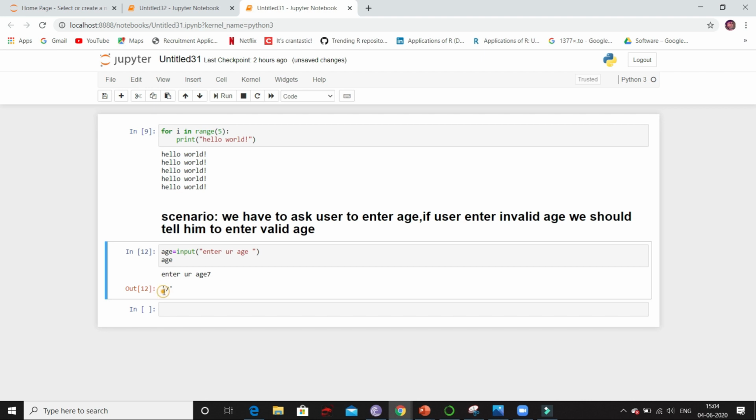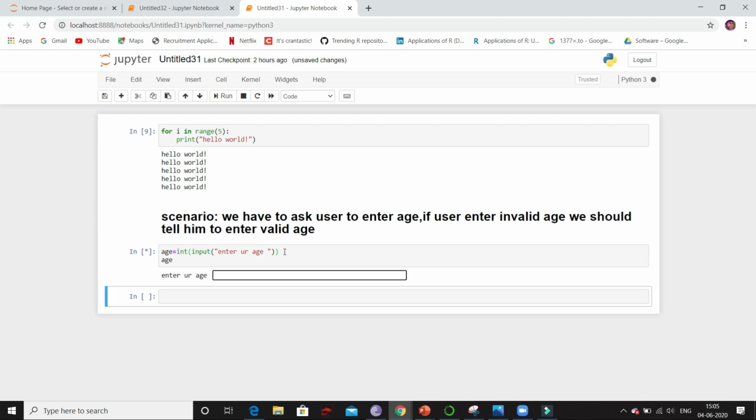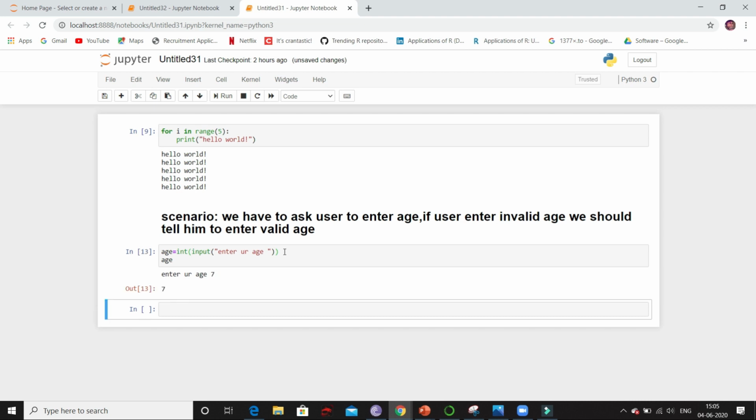The age is 7. But here you can notice that 7 is put inside single quotes, which means 7 is string. But I didn't enter 7 as string. I entered number, but it is printing it as string. It is because this input method, whatever you enter, it will take it as string. But we want it to take it as int. So we will convert it to int by using int method. Now if I print, you can see it is converted to integer.